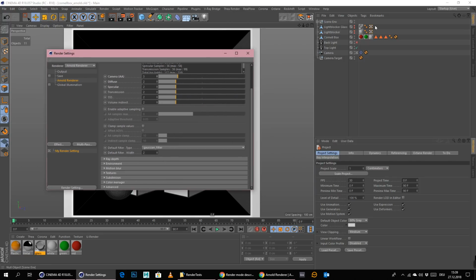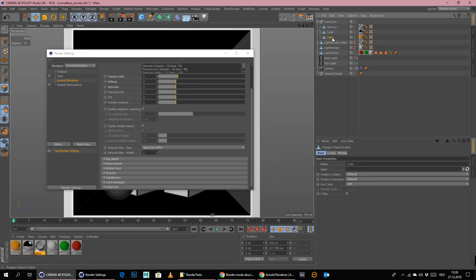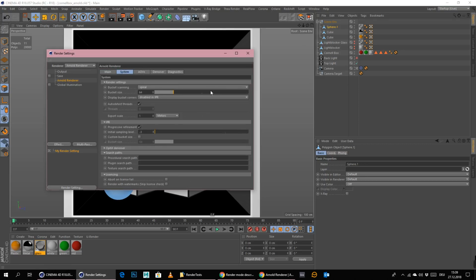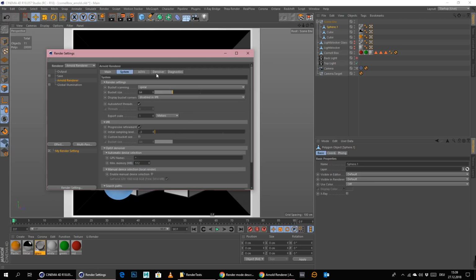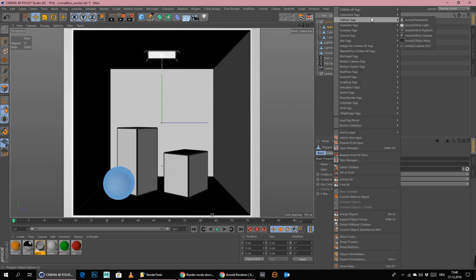Caustics are enabled. I think there should be, where were caustics again? Actually, system, render settings, I think caustics are enabled. Denoiser diagnostics. Let me see if we put here a parameter tag.